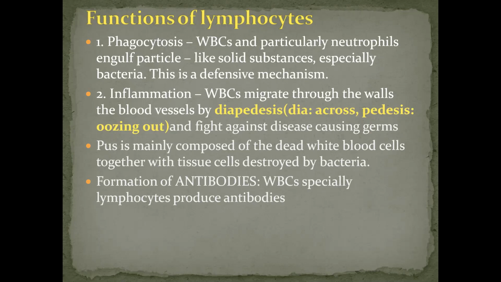Second is inflammation. They migrate through the walls of the blood vessels by diapedesis. First you have to understand what diapedesis is. They are amoeboid and can produce pseudopodia, the same function as in amoeba, with which they can squeeze through the walls of the capillaries into the tissues. Dia means across and pedesis means oozing out. They ooze out of the cytoplasm. I will show you the picture also.